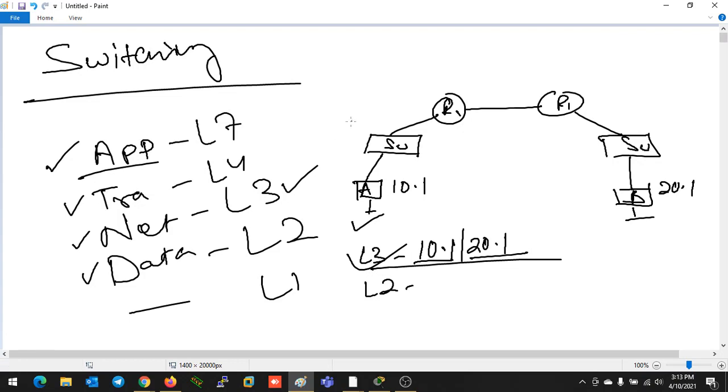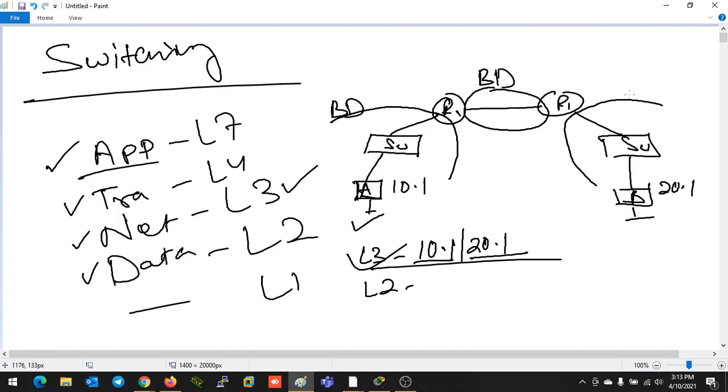Like this is a layer 3 network, this is also a layer 3 network, this is also a layer 3 network, because all the interfaces of a router will create a layer 3 broadcast domain. So now, if this device is trying to send data to device B, what will happen? This data will be generated from one broadcast domain, pass through another broadcast domain, and be received in another broadcast domain. So that means 3 broadcast domains or 3 layer 3 networks are getting involved.